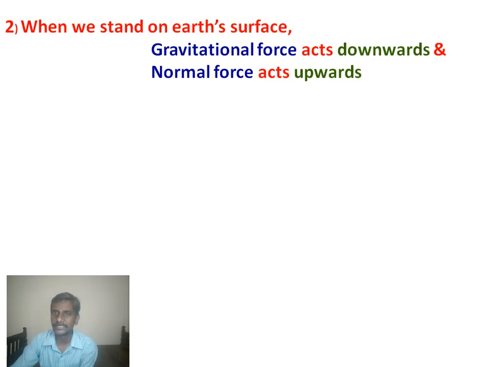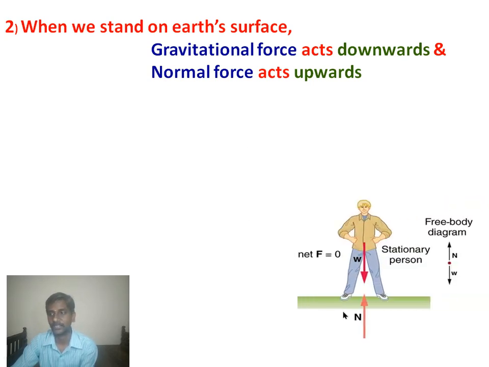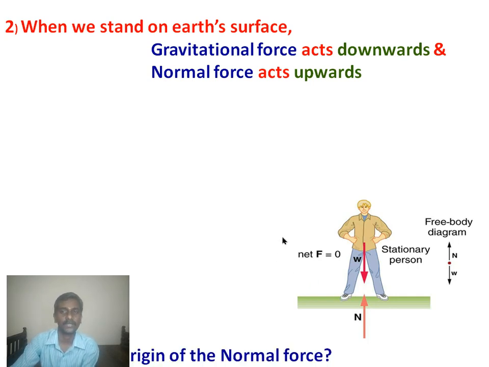Similarly, in another example, when we stand on the earth's surface, look at the diagram: for a person standing on the earth's surface, two forces act. One is the gravitational force and the other is the normal force. The gravitational force acts downwards and the normal force acts upwards. Where do we get the normal force?